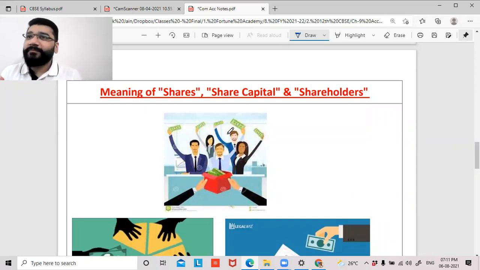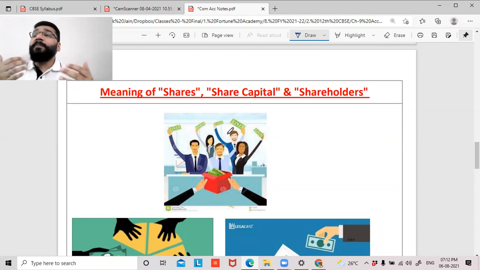From the layman's point of view, share is equal to share of profit. So how do you get your share of profit? The percentage of sharing the profit is determined by the amount of capital you invest. In the partnership chapter, we understood that partners among themselves can decide their profit sharing ratio.